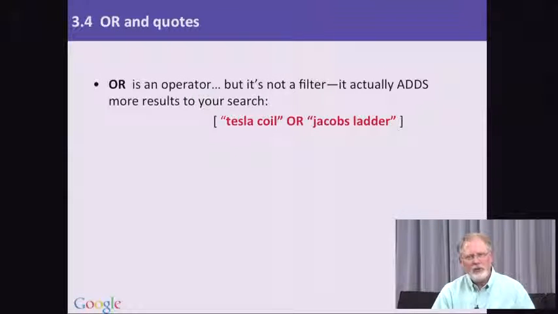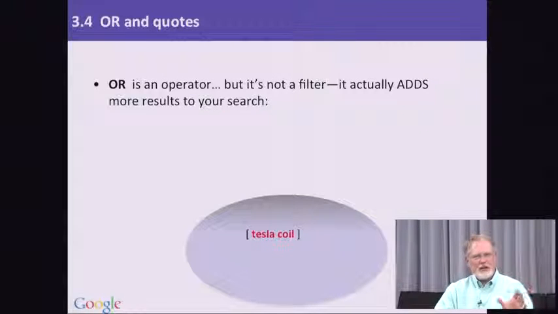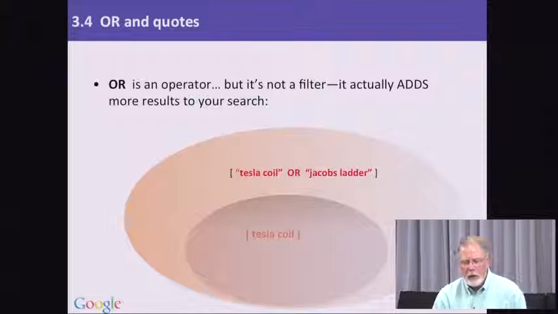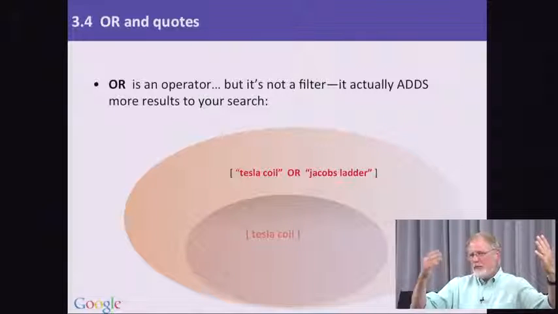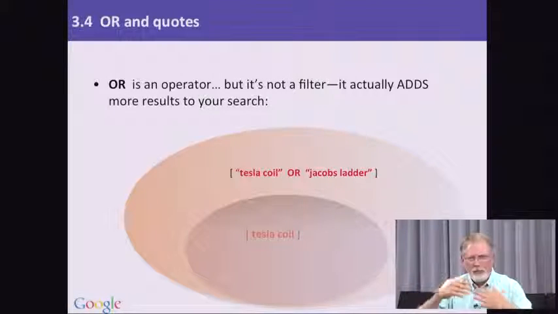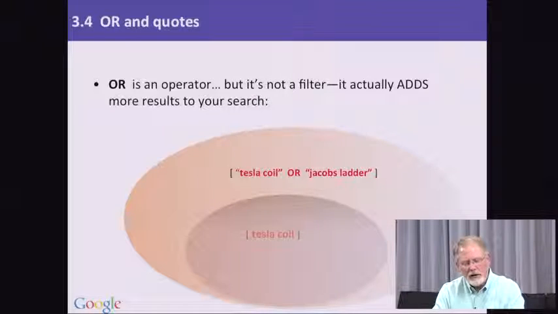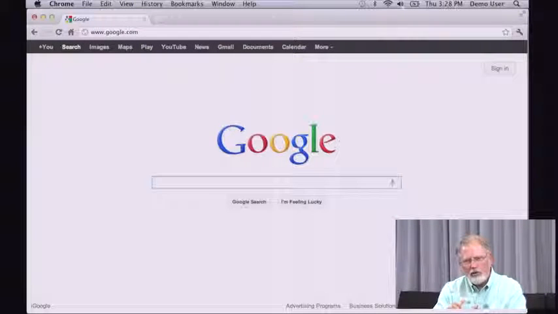But here's what happens when you combine those two quoted phrases using a single query. If you think about the single query Tesla coil, it gives you a certain set of results. When you combine Tesla coil with Jacob's ladder with an OR, always capitalized, between them, you get a larger number of results. Because Google is looking for any page that has the phrase Tesla coil or the phrase Jacob's ladder. And so you're getting some pages with Tesla coils, some pages with Jacob's ladders, and some pages with them both.